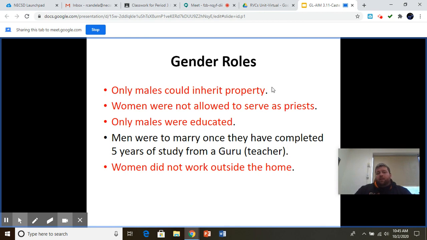So only men can inherit property. Women are not allowed to be priests. Only men are educated. Women stayed home and just worked, and that was pretty much their deal. So we'll see how the roles of women as compared to men are different, society to society. But in this particular case, in the Indus River Valley, men have significantly more rights and responsibilities and so on. Women are basically responsible for homemaking and raising children more so than anything else. So that's kind of the deal.